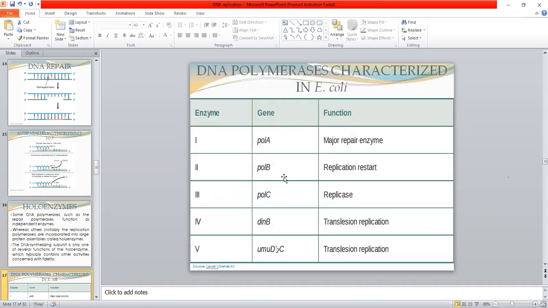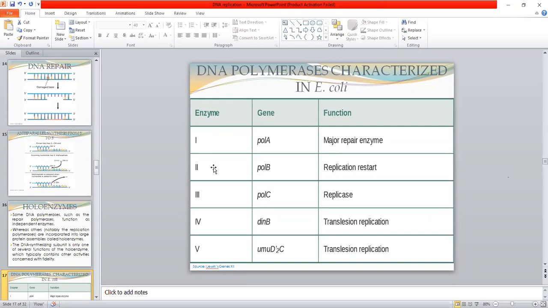The different DNA polymerases which have been characterized in the bacterium Escherichia coli are detailed here. First, the enzyme DNA polymerase I. The gene responsible for DNA polymerase I is polA. The function of this DNA polymerase I is as the major repair enzyme. This enzyme is involved with the repair reactions in case of damage caused to the DNA.